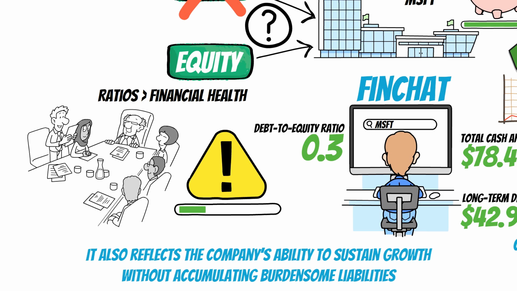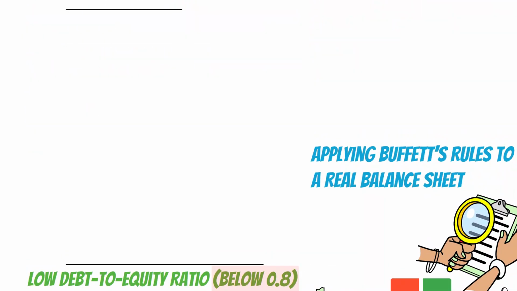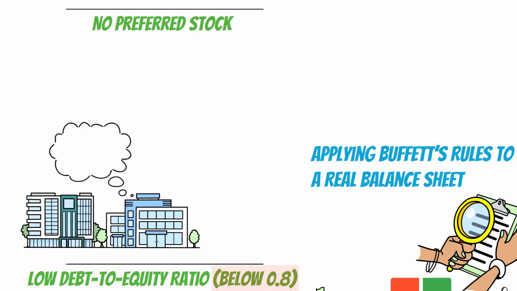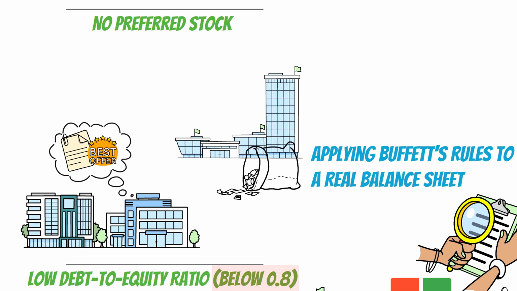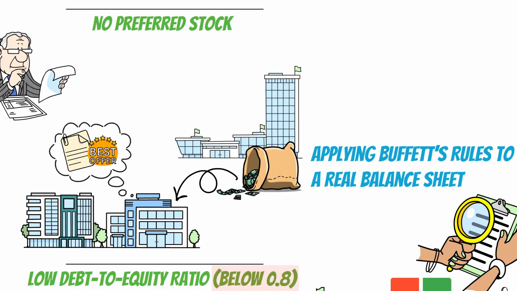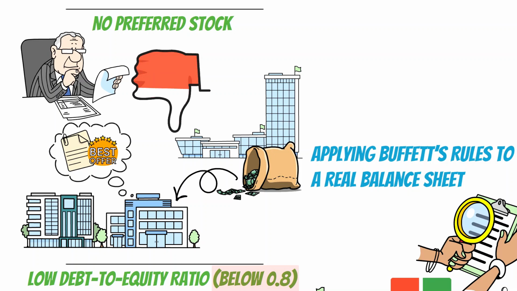Microsoft also easily passes Buffett's number 2. Companies often issue preferred stocks that need funding but struggle to attract traditional investors. It's a costly form of financing that combines elements of debt and equity, often signaling financial weakness. Buffett avoids companies with preferred stock because it raises red flags about their ability to manage their own finances.